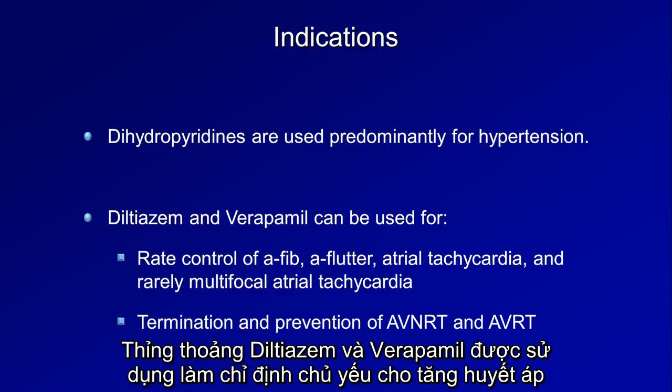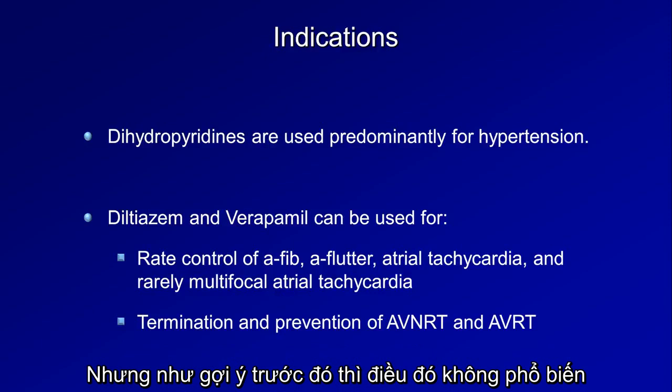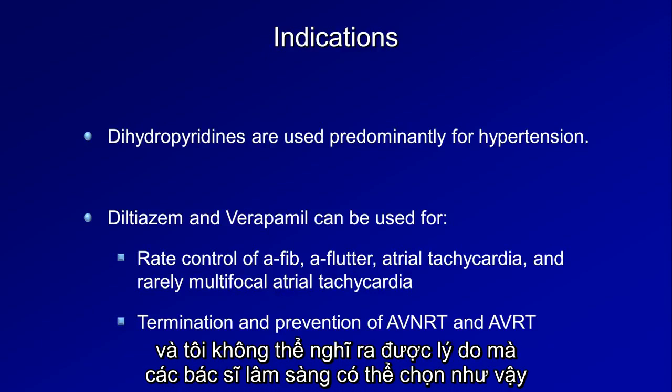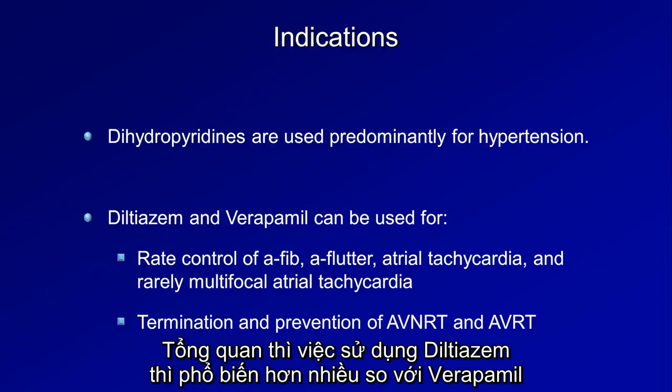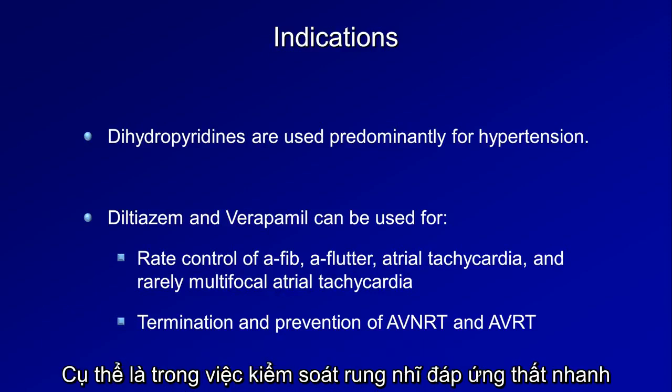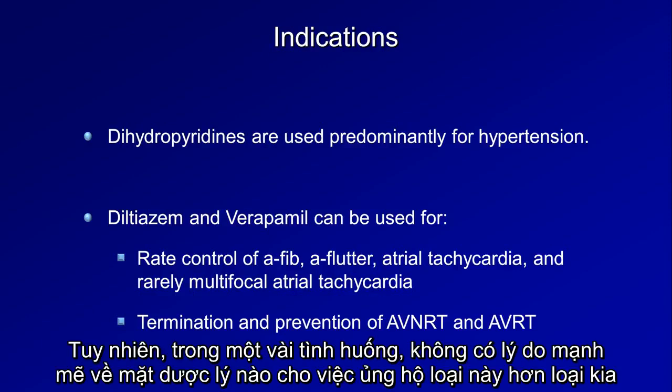Once in a while, dilt and verapamil are used for the primary indication of hypertension, but as hinted at before, that's uncommon, and I cannot think of a reason why a physician would choose to do that. As a general observation, use of diltiazem is much more common than verapamil, particularly for rate control of AFib with rapid ventricular response. However, in some situations, there is not a strong pharmacological reason to prefer one over the other.